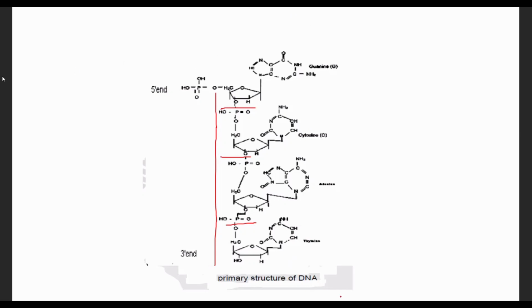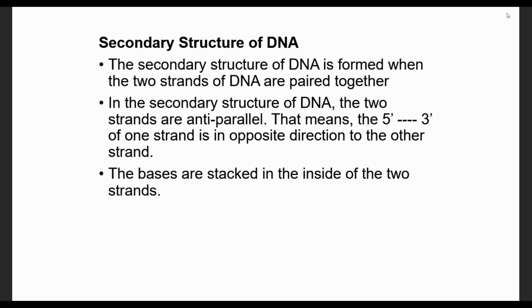This is not the natural structure when DNA is found double-stranded. That means the primary structure of DNA will be converted to the secondary structure by base pair formation. There is base pair formation between nitrogen bases found in this single-stranded DNA molecule. The secondary structure of DNA is formed by two strands of DNA. There are two strands of DNA, and they are paired together.